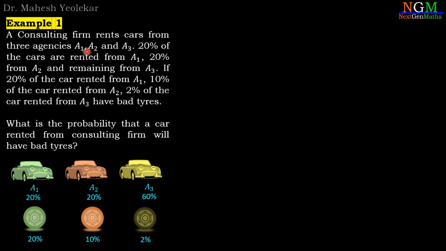In the given data, we have a consulting firm which rents some cars from A1, A2, A3. Their percentages are given: 20% from A1, 20% from A2 and the remaining 60% from A3. They rent the cars. But in the rented cars, 20% from A1, 10% from A2 and 2% from A3 have bad tires. And we have to calculate the probability of bad tires. That is the total probability of bad tires. So we'll see how we can calculate.